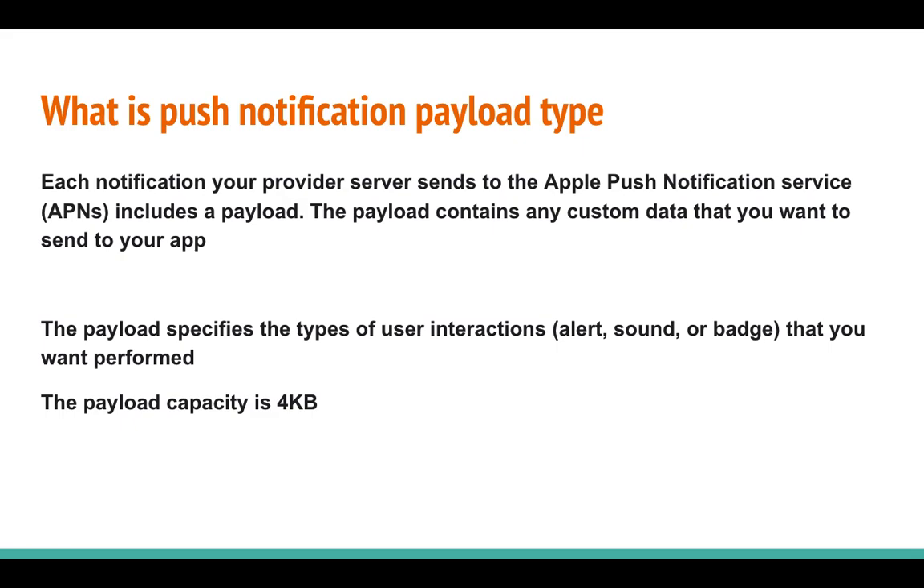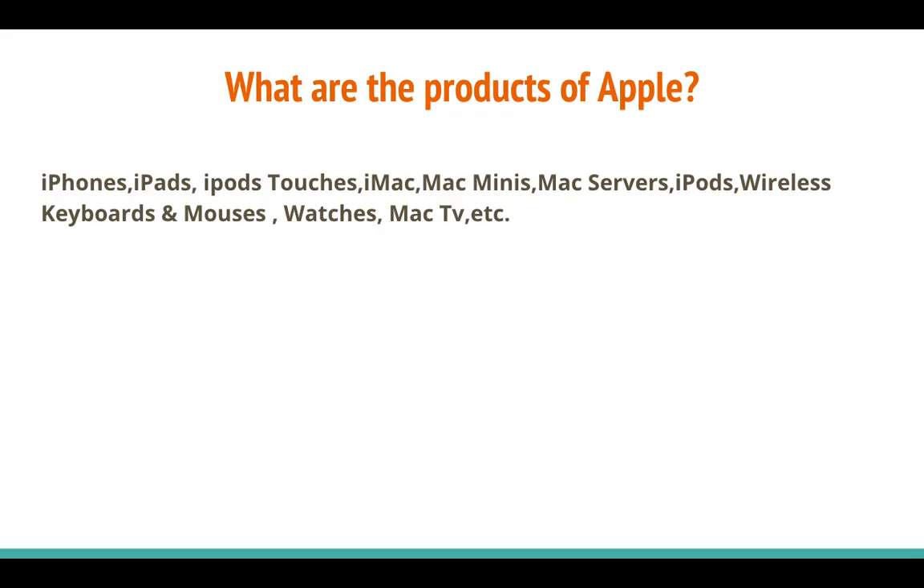What is the push notification payload type? Each push notification is sent by the server to the Apple push notification service, and it includes the payload. The payload contains user interactions like alert, sound, and badge that can be preferred by the user as an application type. The payload capacity is up to 4 KB.